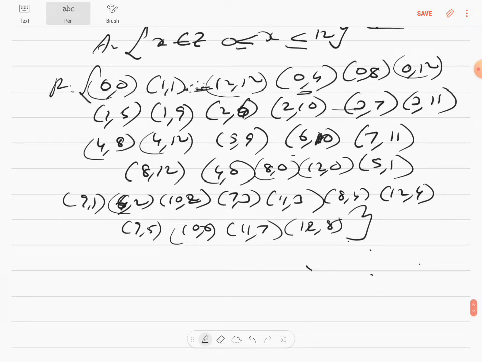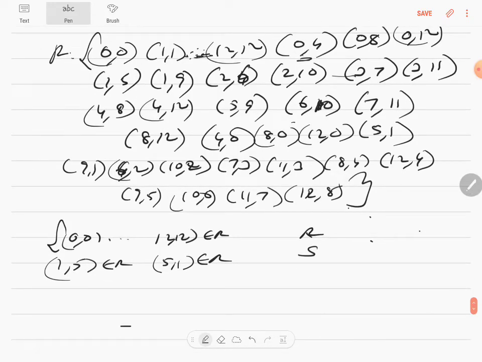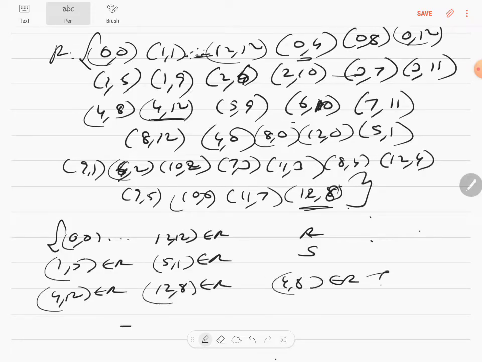So I'm writing 0 comma 0 till 12 comma 12 is an element of R, which makes it reflexive. And symmetric, yes, it can be switched. 1 comma 5 is an element of R, 5 comma 1 will be an element of R, that makes it symmetric. For transitive I can choose anything. We can choose 4 comma 12 and 12 comma 8. 4 comma 12 is an element of R, 12 comma 8 is an element of R, 4 comma 8 will be an element of R, that makes it transitive.